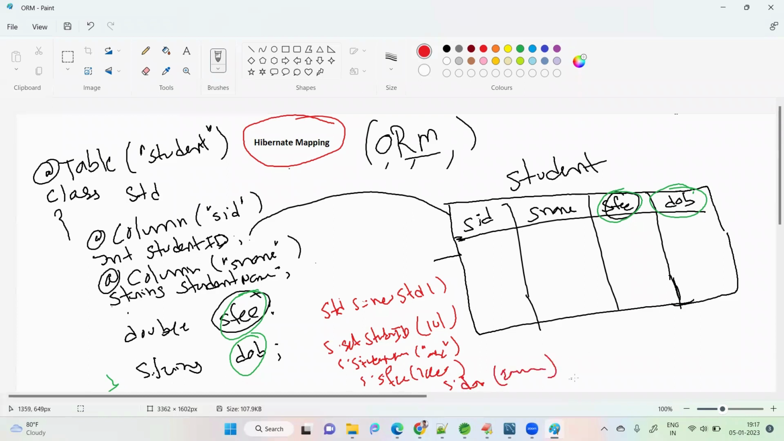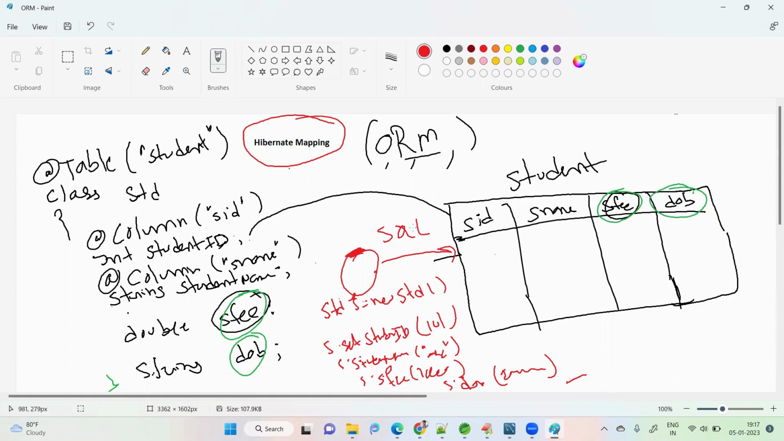Now I'll ask Hibernate, please save this student object to the database. How will it save? We give an object to Hibernate, not SQL. We are asking it to save to the database. It will convert this object into an SQL query. That SQL query will be executed in the database and it will save. This is the functionality of Hibernate.